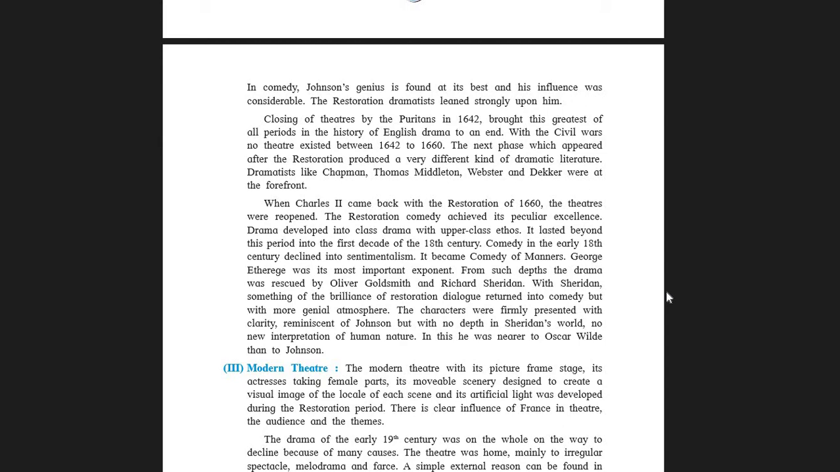Students, upper class ethos means the guiding beliefs or ideals that characterize the upper class. So a very sophisticated comedy was presented in the upper class ethos. Not any stupid comedy, not any immoral comedy, but the quality of comedy was maintained to its high class level. That was upper class ethos.